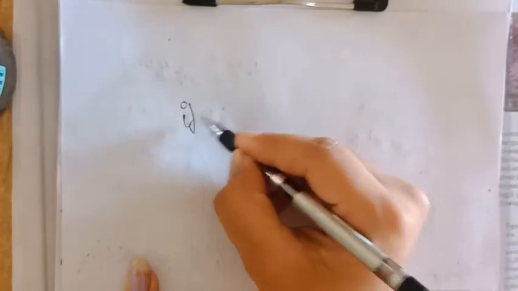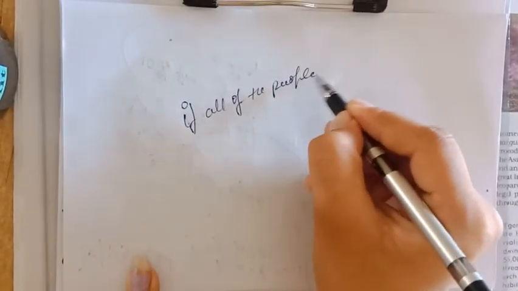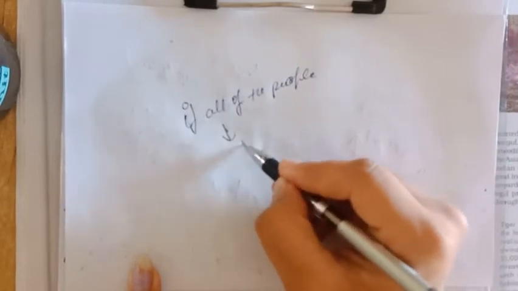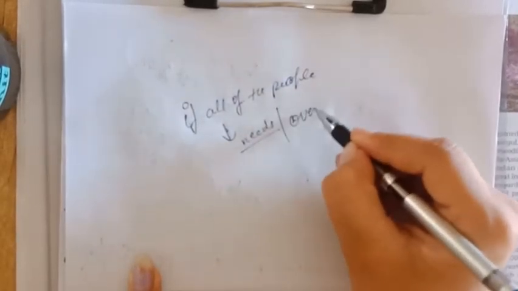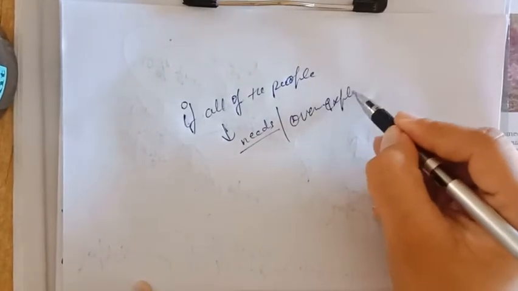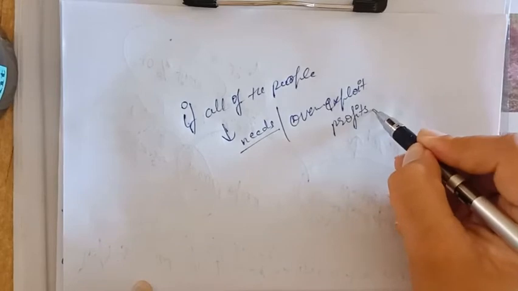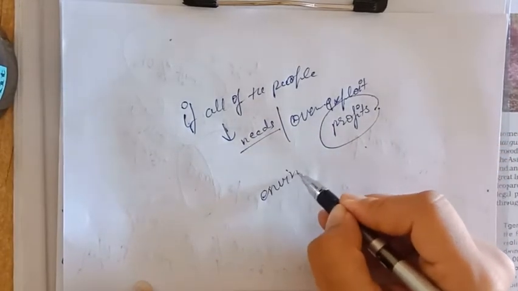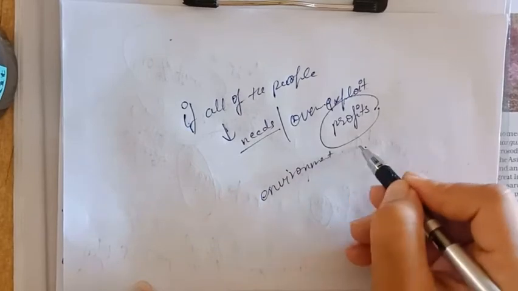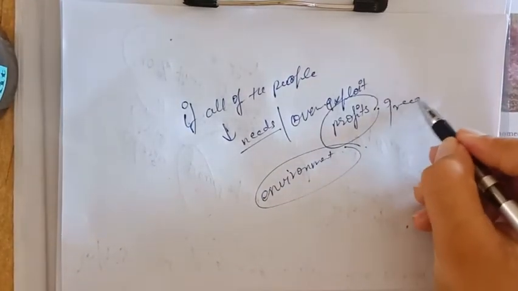If all of the people take the resources only for their needs and do not over-exploit the environment for huge profits, then the environment can be saved, because the environment provides for our needs but not our greed.